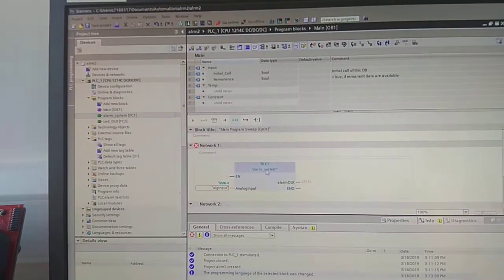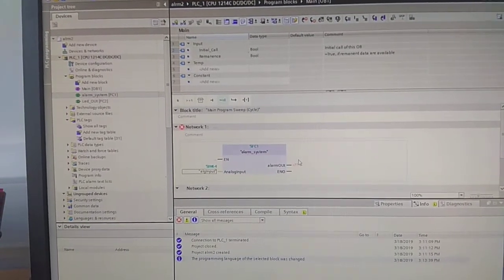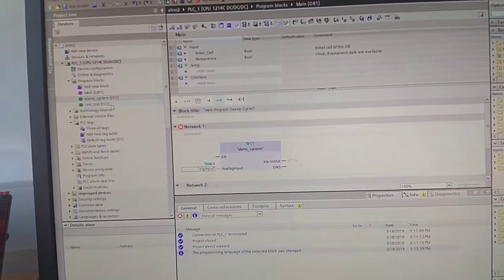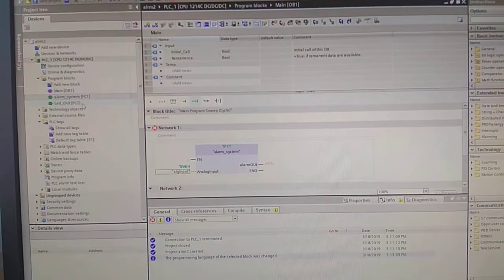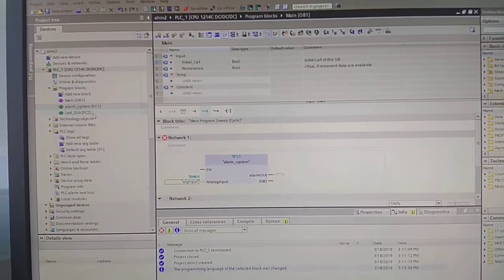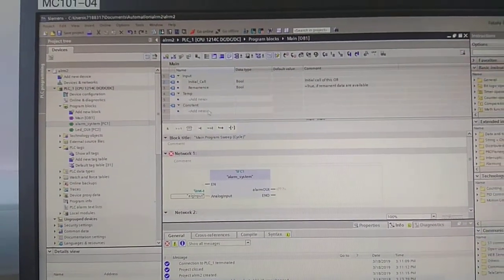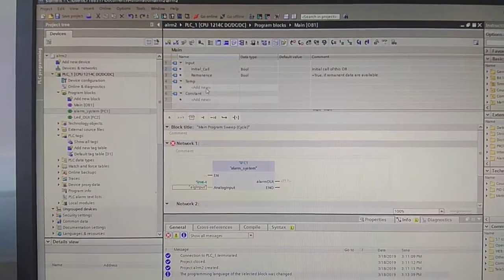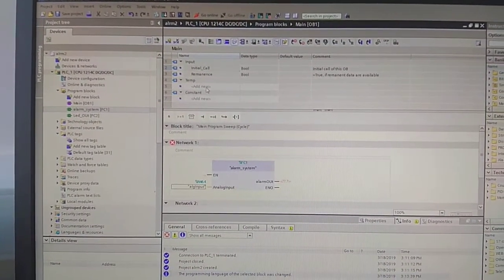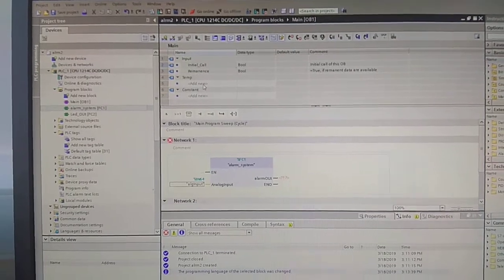To set our output, we need to feed it to the LED out function, which we're going to put into another network. To connect two different networks, the best way to do it is to use temporary variables. So for that, I'm going to set a temporary variable.